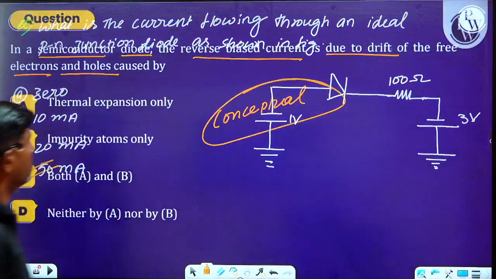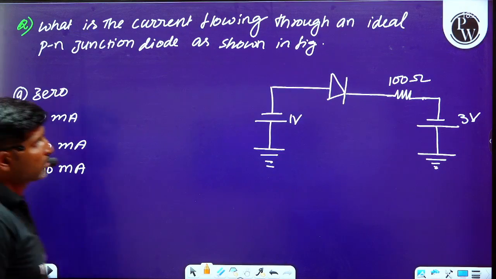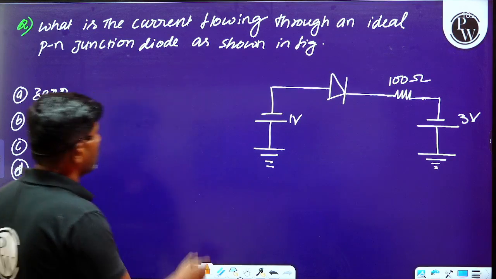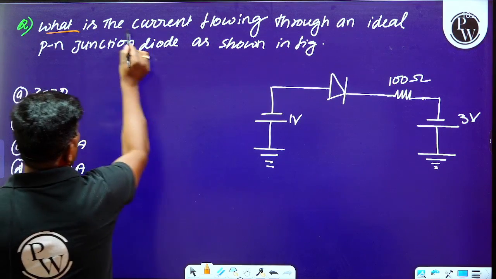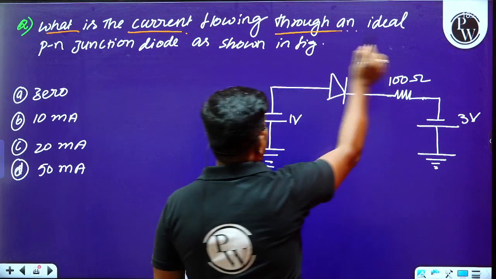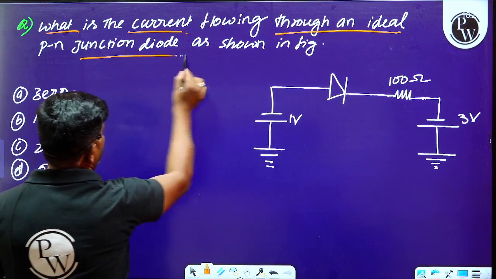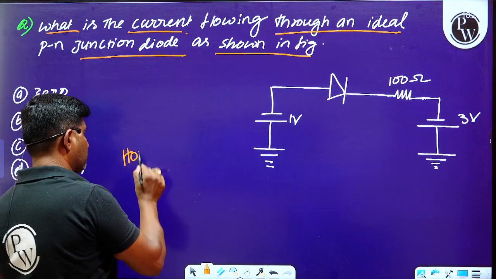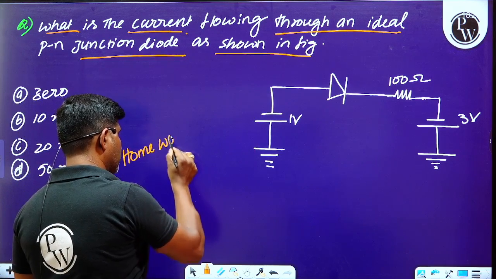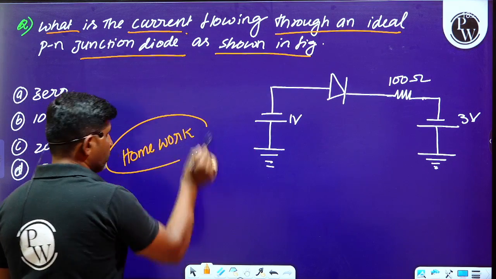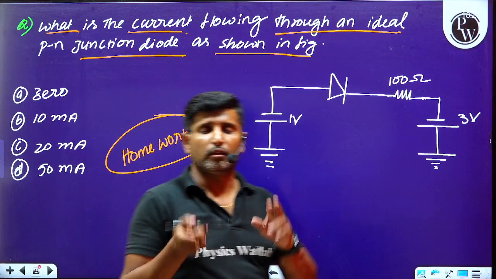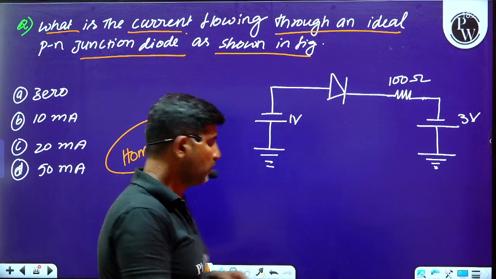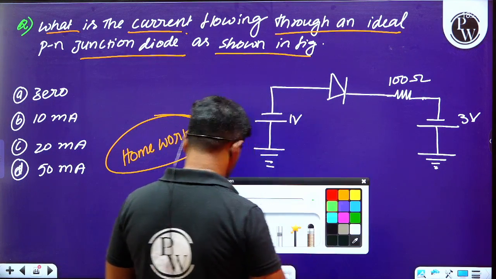So see the next one, what are they saying to us. Please read this. One more important model. What is the current flowing through an ideal PN junction diode as shown in the figure? I hope you can do this problem, and please be careful whether the diode is in forward bias condition or in reverse bias condition.